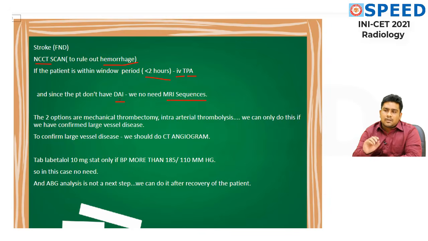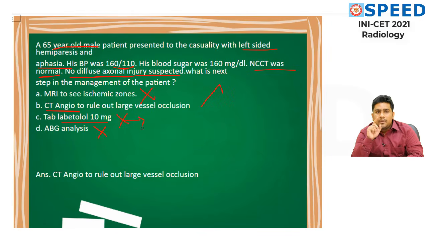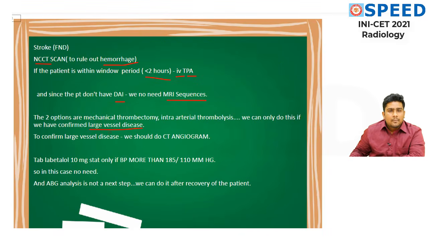The two options which are left in this patient are mechanical thrombectomy and intra-arterial thrombolysis. We can only do this if we have confirmed large vessel disease. So in this patient, we have to confirm whether the patient has large vessel disease. If the patient has large vessel occlusion, then we can proceed with these two things, mechanical thrombectomy and intra-arterial thrombolysis. To confirm large vessel disease, we should do a CT angiogram.